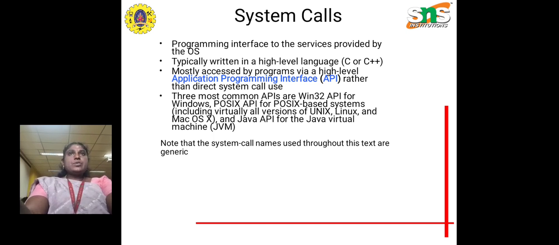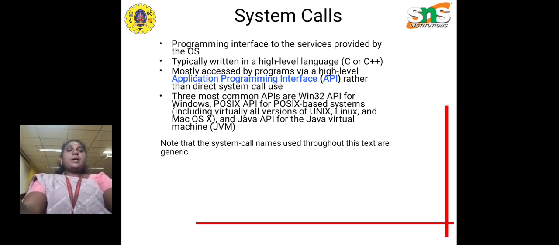Next come the system calls. System calls provide a programming interface to the services offered by the operating system. When you write programs in high-level languages like C or C++, they are mostly accessed by programs through a high-level application programming interface rather than by calling system calls directly.